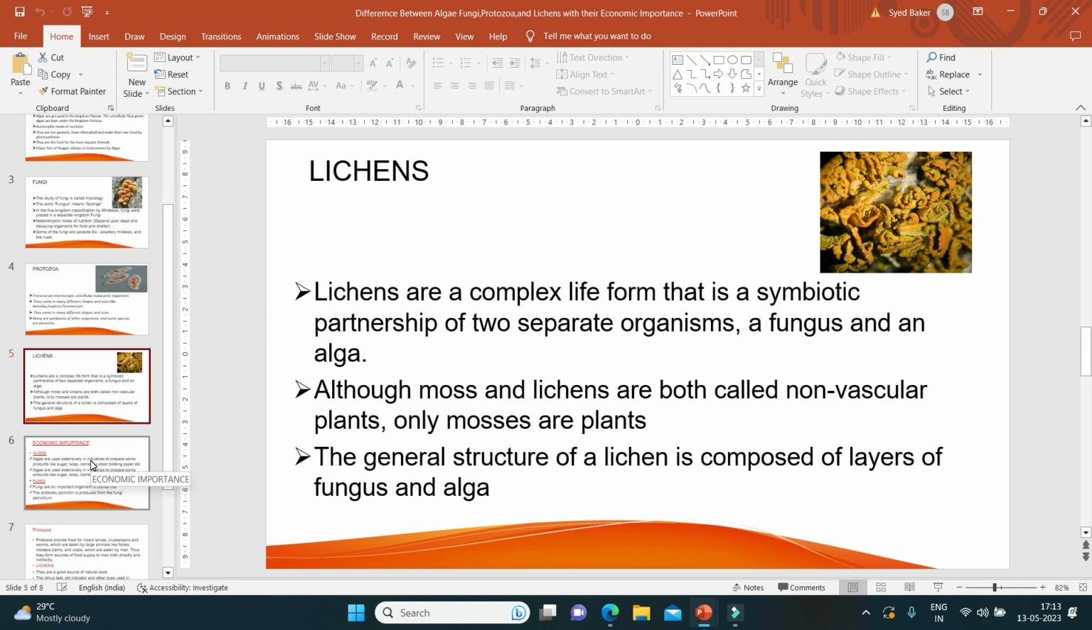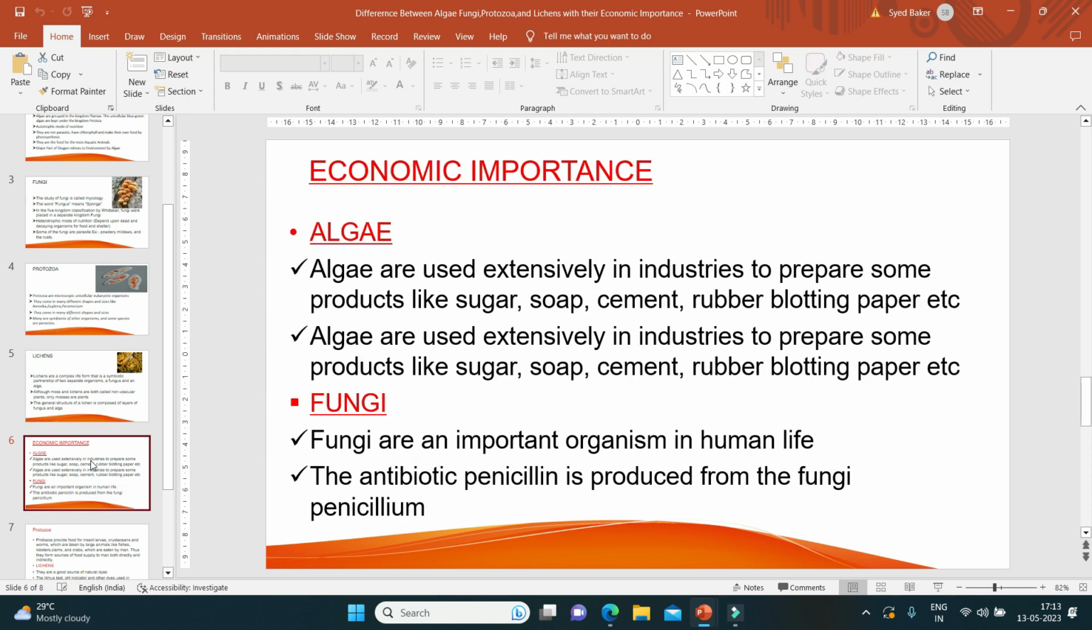Then economic importance. Algae have many economic importances, like first, spirulina tablets. Spirulina is a high nutrient tablet which is used by space travelers. That is also a major economic value of algae. Then algae are used extensively in industries, like the cement industry, rubber industry, and blotting paper, etc.